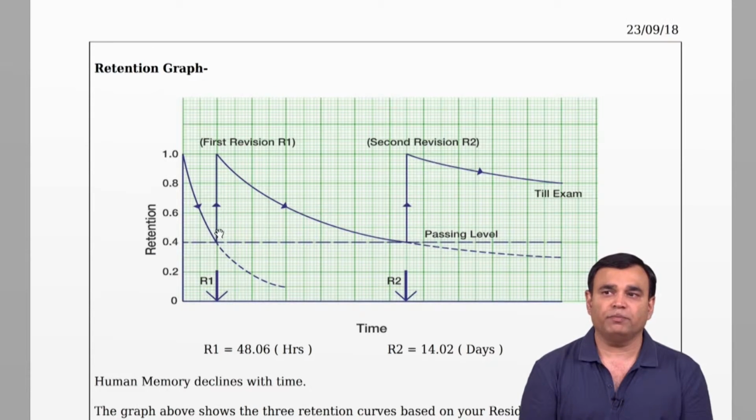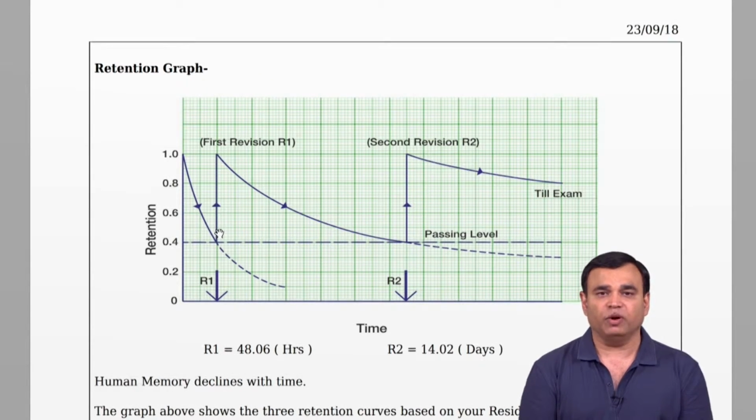And so from point R1 to R2, the slope of that curve is flatter and lesser than that of the first curve, which is up to R1. And so this candidate will take 14 days, which is corresponding to R2, to again reach 40%. And if the person does a revision at R2, then the person is going to reach up to 100% or 1 retention fraction.